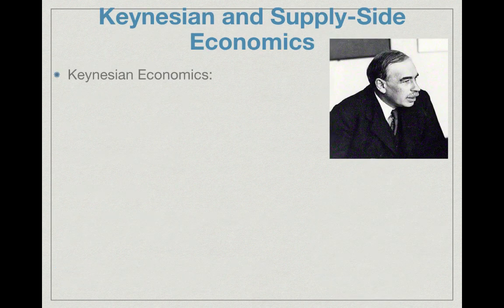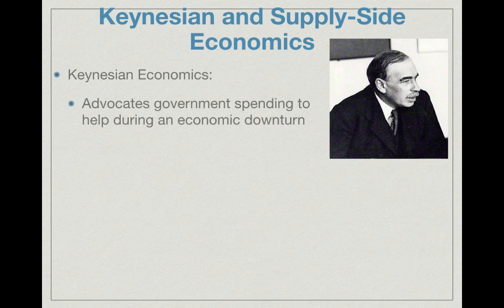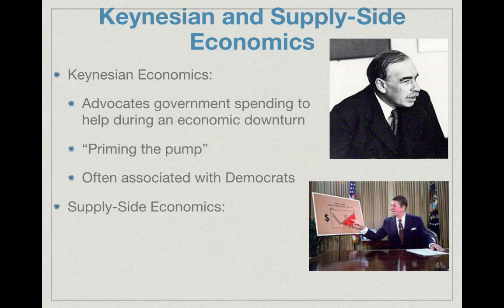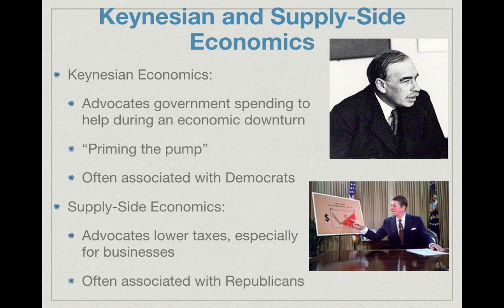Keynesian and supply side economics. Keynesian, here he is, Mr. Keynes. He came up with this idea of advocating government spending to help during an economic downturn. So if the economy is in trouble a little bit or going down, he says, you know what, the government should spend money to help get out of this problem. This is known as priming the pump and is often associated with Democrats. On kind of the opposite end, we have supply side economics. This advocates lower taxes, especially for businesses and the wealthy. And this is often associated with Republicans, especially Ronald Reagan, which is also known as Reaganomics. So supply side economics and Reaganomics are one and the same.